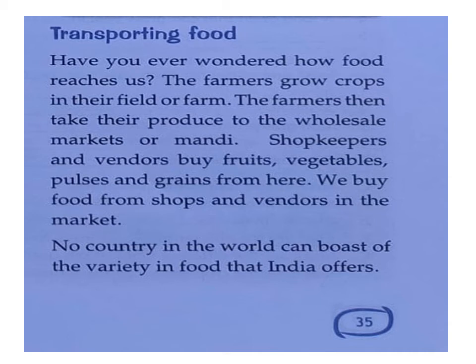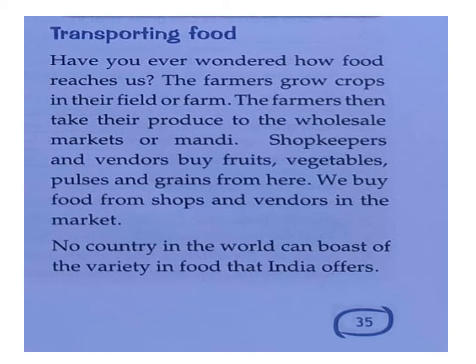From the mandi, they send to the shopkeeper. From these shops we purchase and bring to our kitchen or our house. So this is the journey of our food which is grown in the farm and comes to our home or kitchen. No country in the world can boast of the variety in food that India offers.